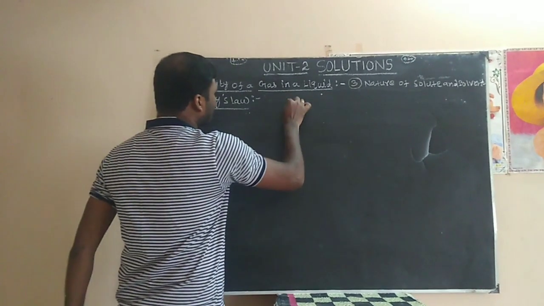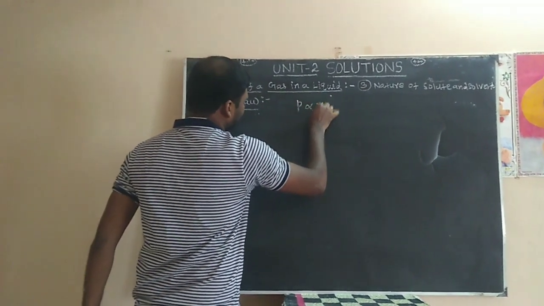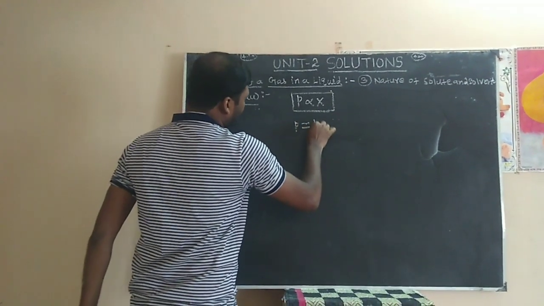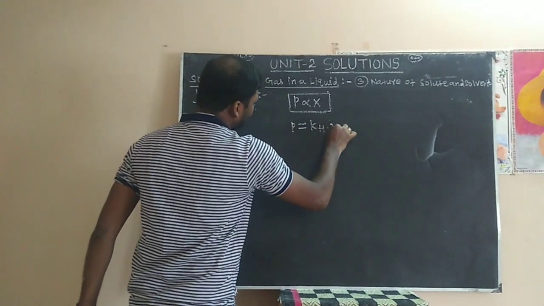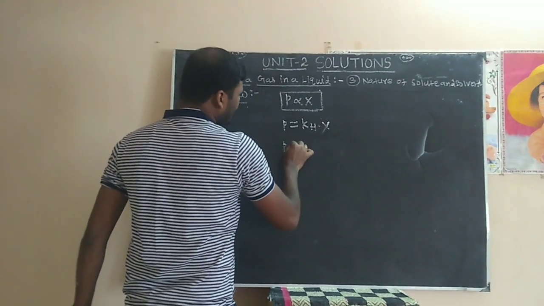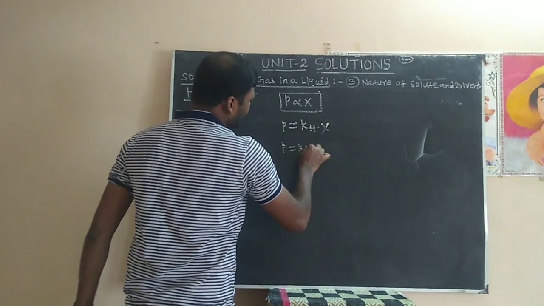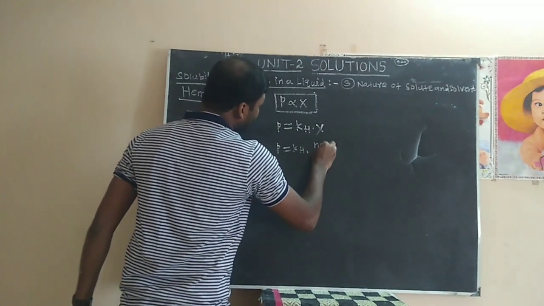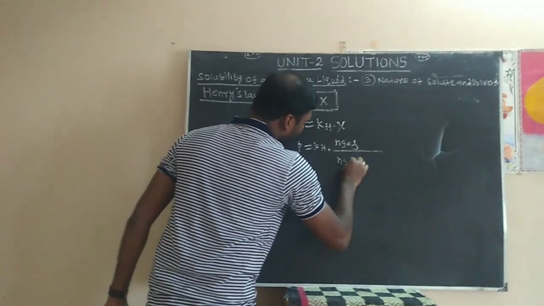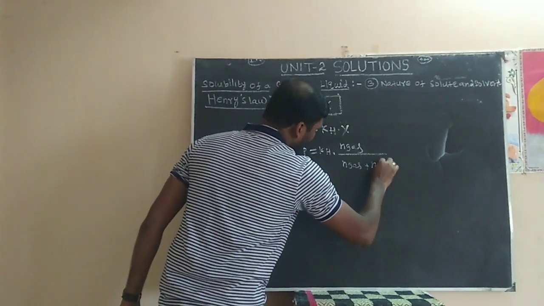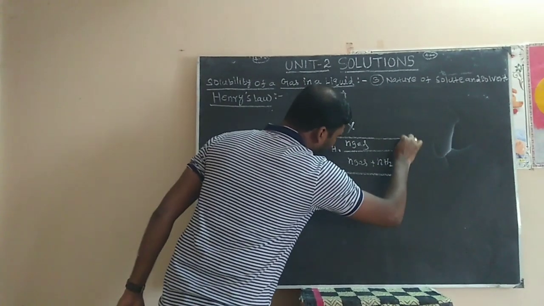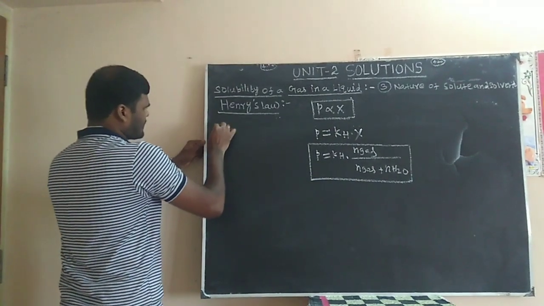So P is directly proportional to X. P equals KH times X. That is, P equals KH times n gas divided by n gas plus n H2O. P is the partial pressure of the gas.